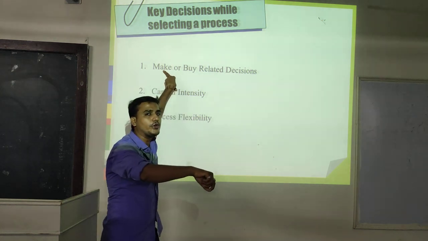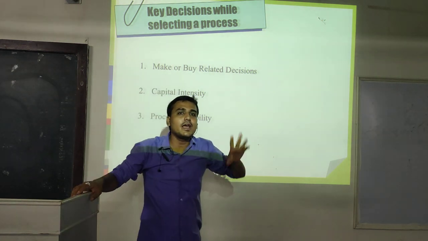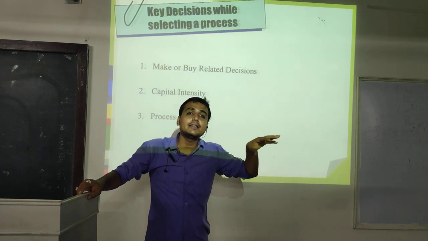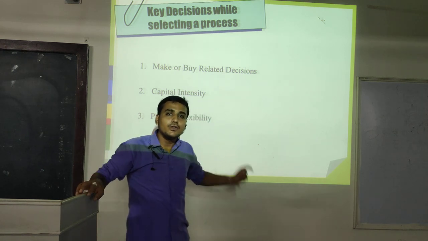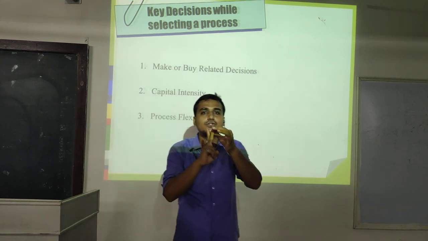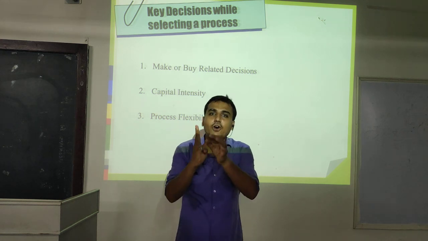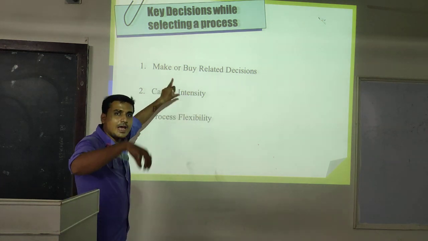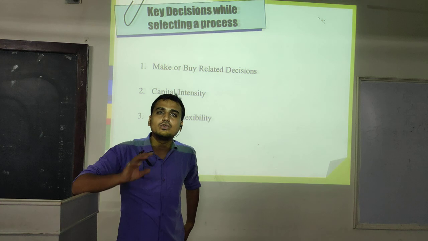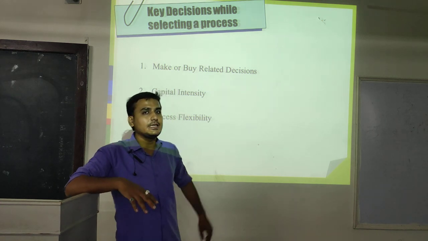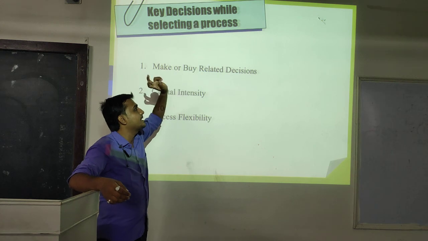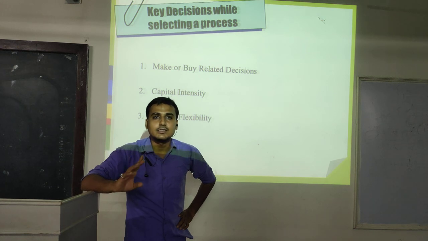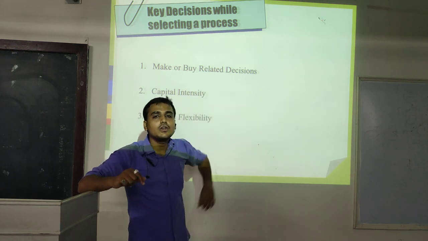But if we are not purchasing from outside and we produce everything ourselves, it is called make. For example, we are not purchasing the material from outside which goes into machineries 1 and 2. We use machineries 1, 2, 3 and 4 to convert our raw material into finished goods. That is called make. If we do not want to produce these things and we purchase directly from outside, it is called a buy decision. These are the types of decisions we have to take in the organization when selecting the process.